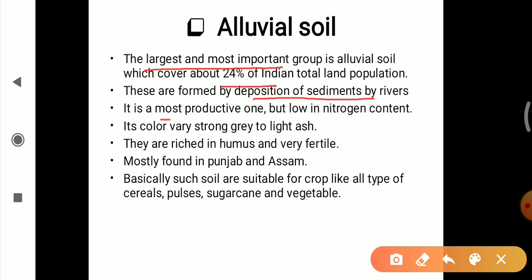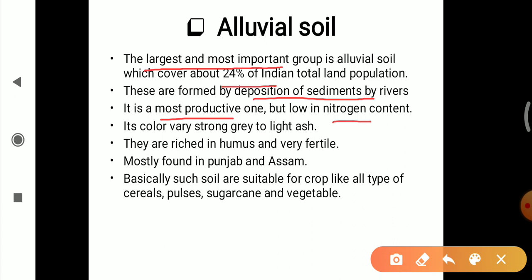It is the most productive one, or we can say one of the most fertile soils, but low in nitrogen content. Its color varies from strong grey to light. They are rich in humus and very fertile, mostly found in Punjab and Assam. Such soil is suitable for crops like all types of cereals, pulses, sugarcane and vegetables.